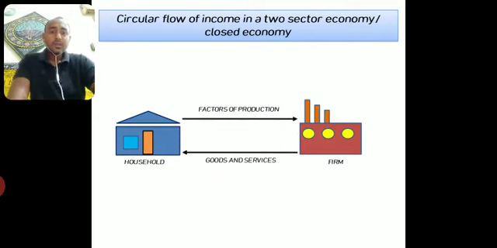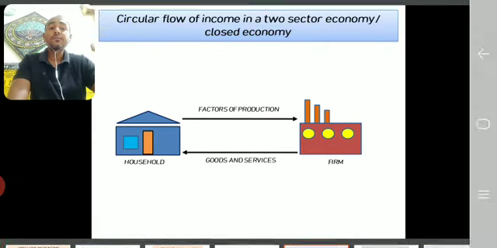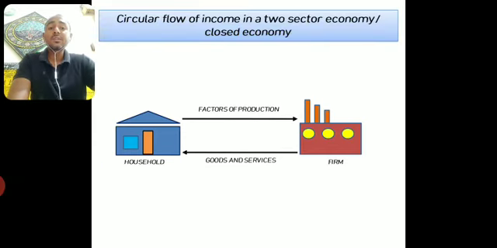You can see two black arrow marks, one going from the household towards the firm, the second one going from the firm towards the household. And what does the first arrow mark, going from household to the firm, represent? It represents the supply of factors of production from the household to the firm. You can see it is written clearly, factors of production.